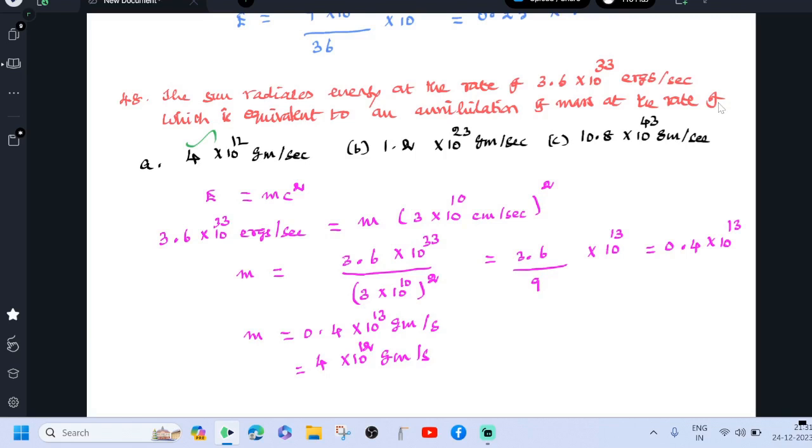The velocity c is 3 × 10^8, but we have to express it in centimeters because energy is expressed in ergs per second. If you simplify this, you get the m value as 4 × 10^12 gram per second.